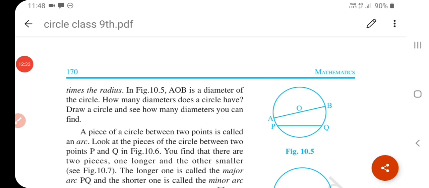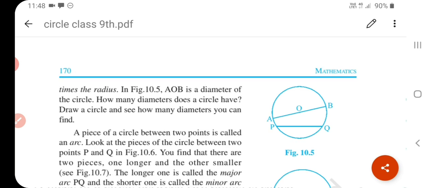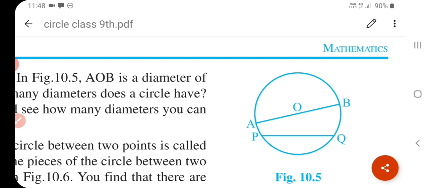Now we can learn some more terms. Chord of the circle. A line segment joining any two points of a circle is called a chord of a circle. कोई भी दो point को जो line segment join करता है, that is called a chord of a circle. Okay, understand? Here see, PQ is a chord of a circle and AOB is also a chord of a circle. In the adjoining figure, PQ is a chord of a circle with center O. The distance PQ is called the length of the chord. PQ का distance क्या कहलाएगा? Length of the chord. And AOB is the longest chord of a circle.